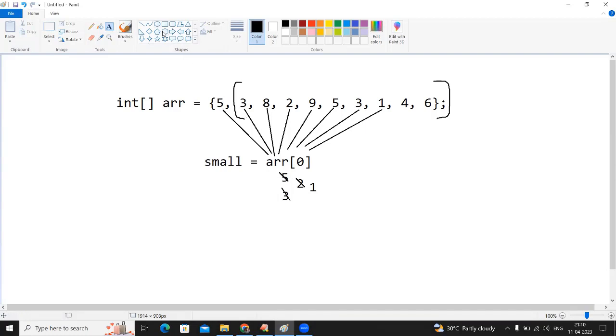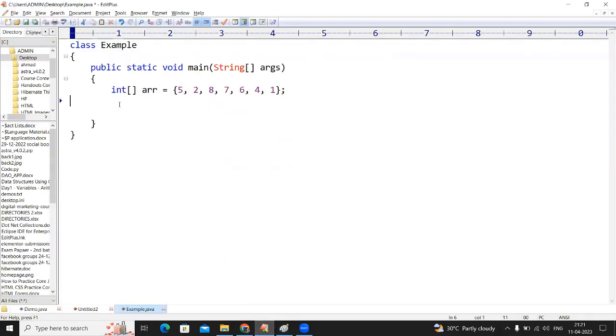Everyone please. Right. So now we are finding in a single loop. Let me explain. In a single loop, how can you find smallest and biggest? int small is equal to arr of 0, as well as int big is equal to arr of 0. In a single loop, I am repeating the for loop.